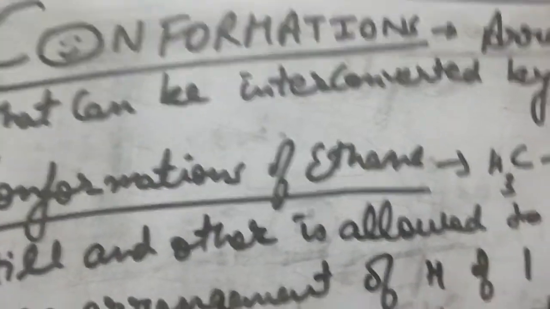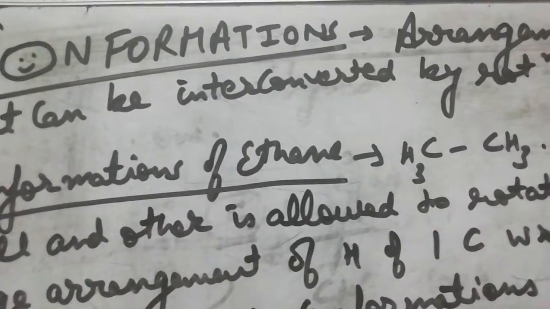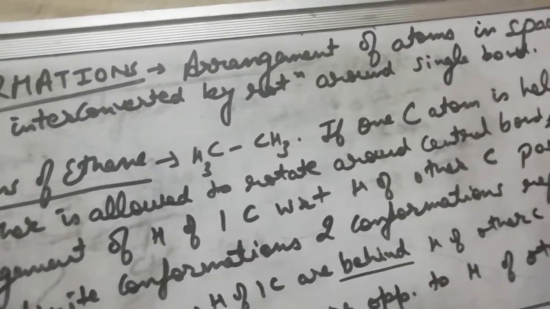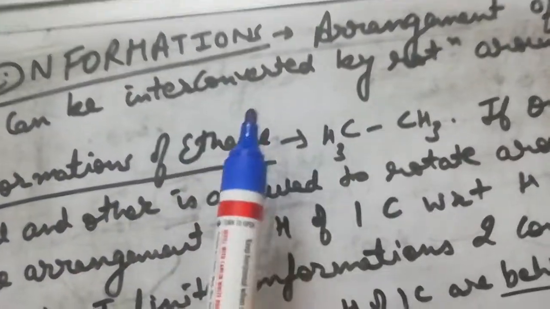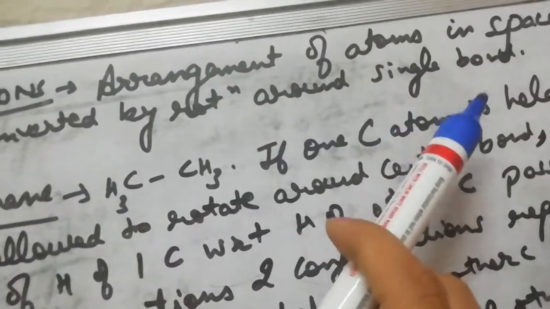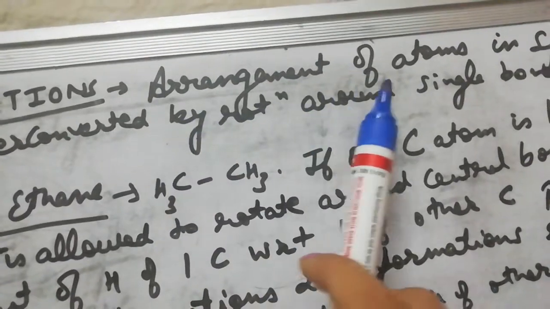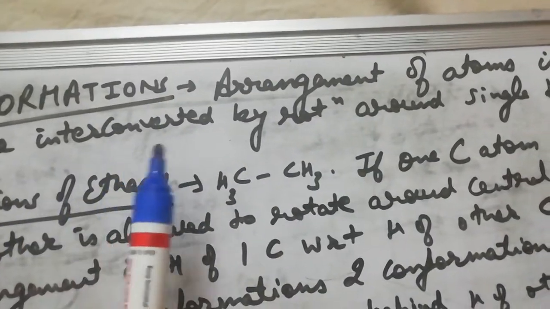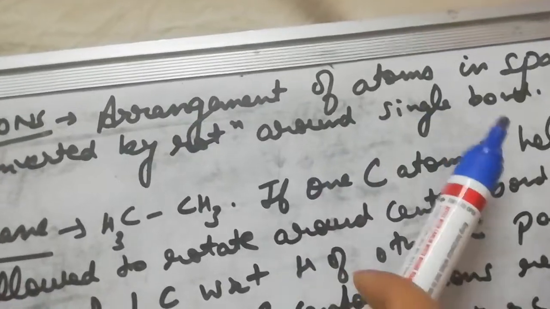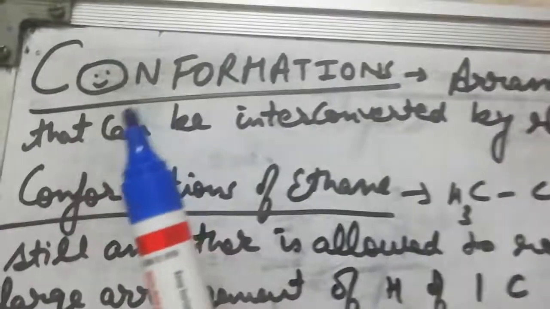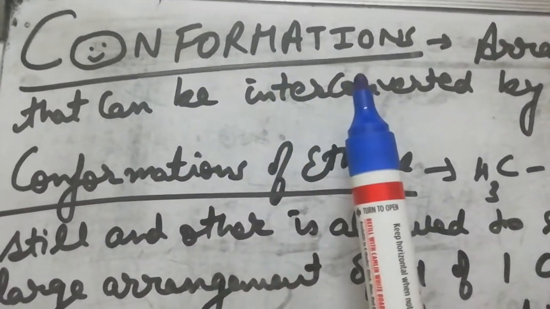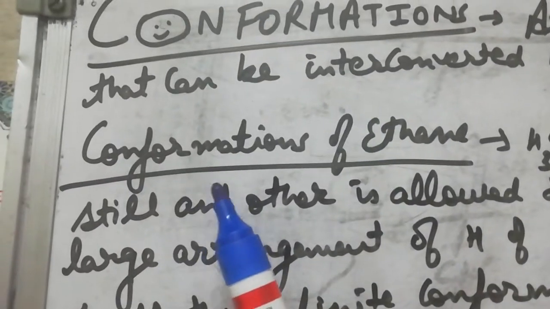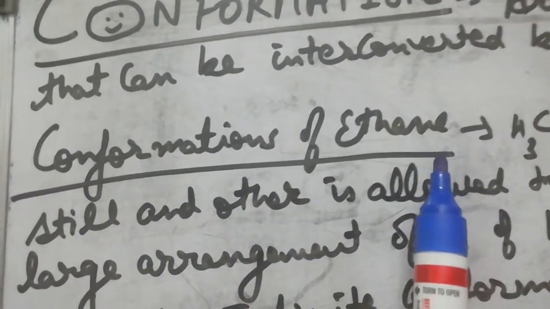So when atoms are rotated around a single bond, then many arrangements are possible. These arrangements of atoms in space that can be interconverted by rotation around the single bond are called conformations. So let us take an example of the conformations of ethane.